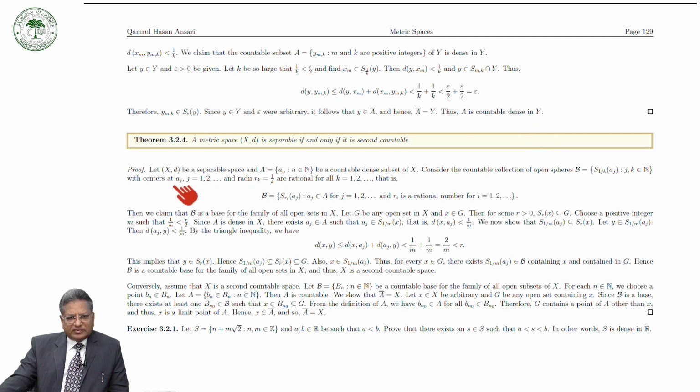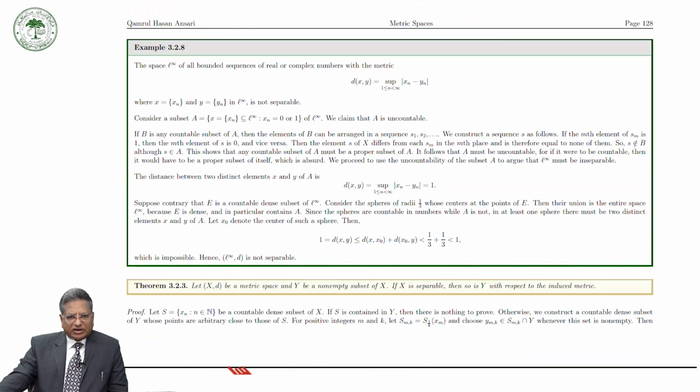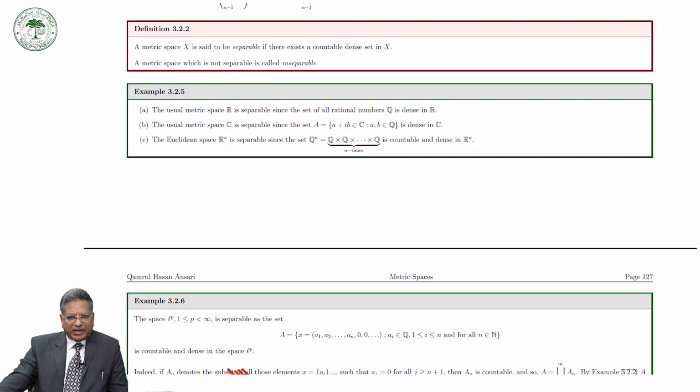Now we have a characterization of a separable metric space in terms of a second countable space. Okay, so for the second countable space, let me recall the definition of the second countable space. Go back.